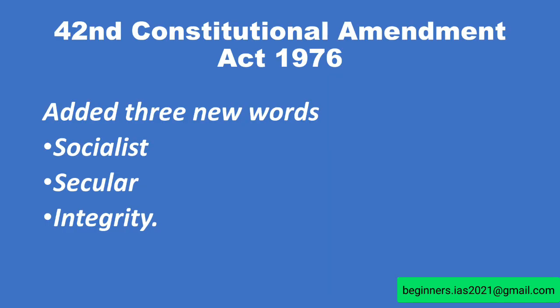And these three words are missing in the objective resolution. So after the 42nd Constitutional Amendment Act 1976, these three words were added to our preamble. What are they? Socialist, secular, and integrity. These three words were added to the preamble of the Indian Constitution.